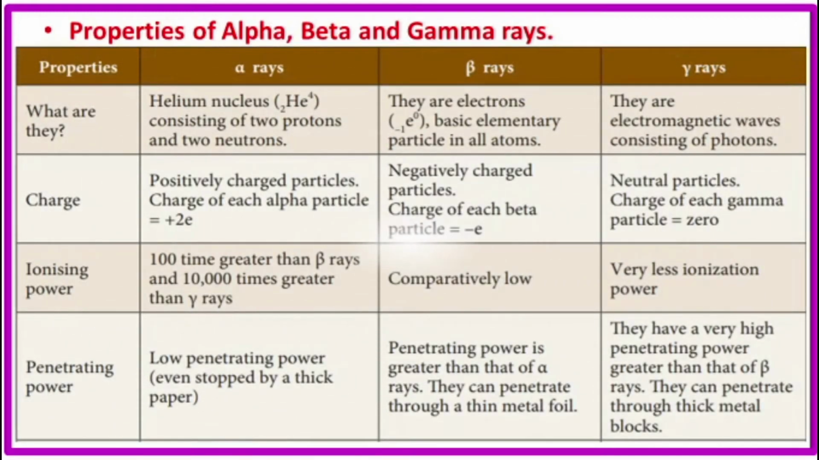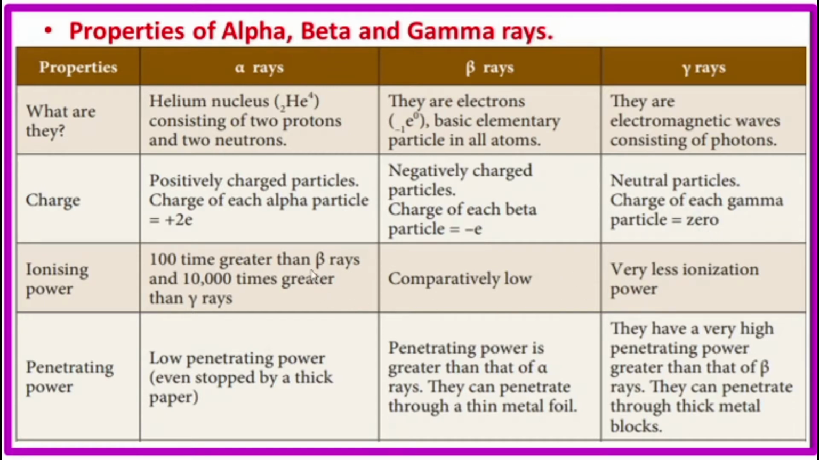Next, properties of alpha, beta, and gamma rays. Alpha rays are helium nuclei, 2He4, consisting of 2 protons and 2 neutrons. Beta rays are electrons, -1e0, basic elementary particles in all atoms. Then what about gamma rays? They are electromagnetic waves. The charge of alpha rays is +2e. Beta rays have charge -e, negatively charged particles. Gamma rays are neutral particles. The charge of each gamma particle is equal to 0.